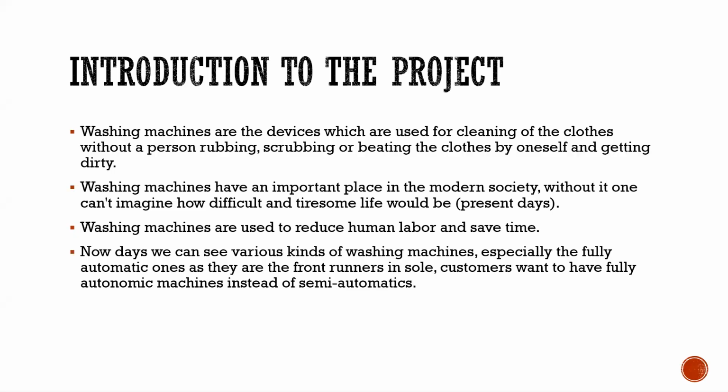Washing machines are devices used for the cleaning of clothes without a person rubbing or scrubbing, or beating the clothes by oneself and getting dirty. Washing machines have an important place in modern society. Without one, we cannot imagine how to survive. Washing machines are used to reduce human labor and save time.